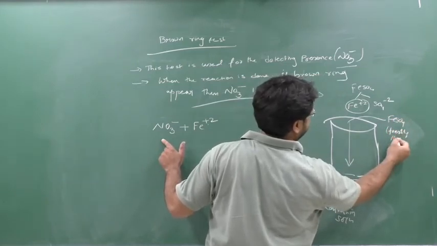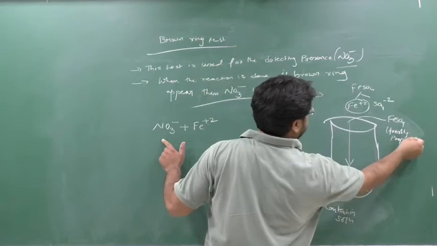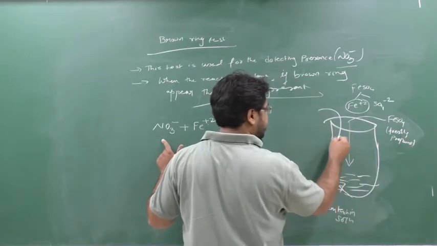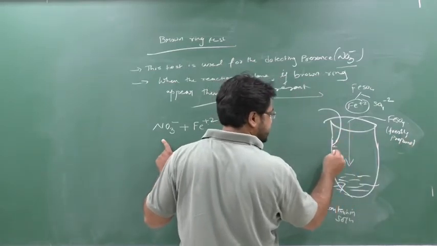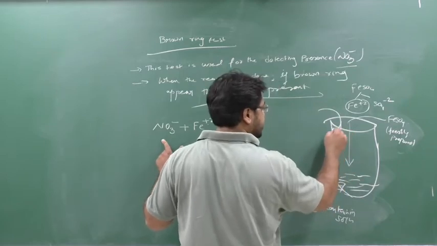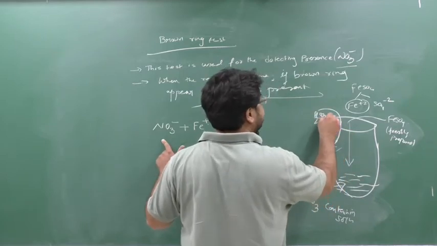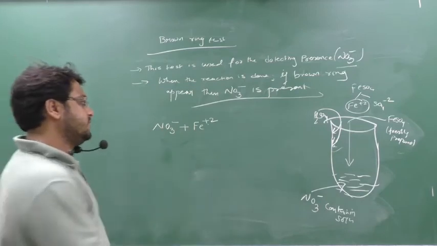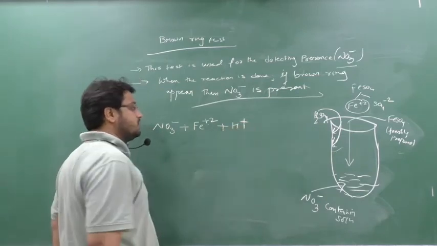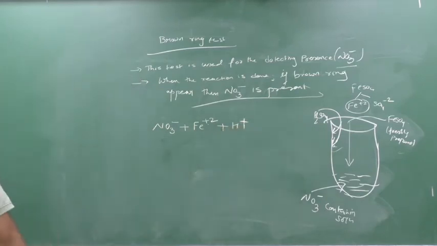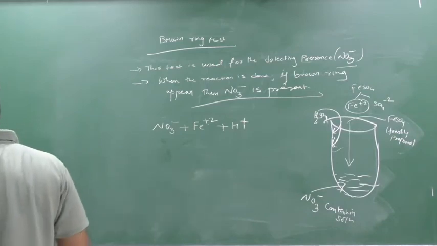This is a very important word, freshly prepared. Then I am adding sulfuric acid along the side walls, concentrated sulfuric acid, so I am adding H plus along the side walls without disturbing.